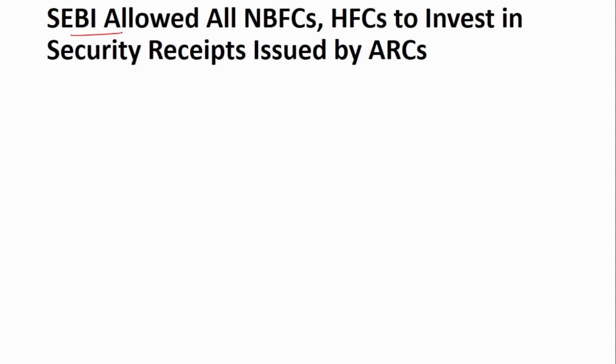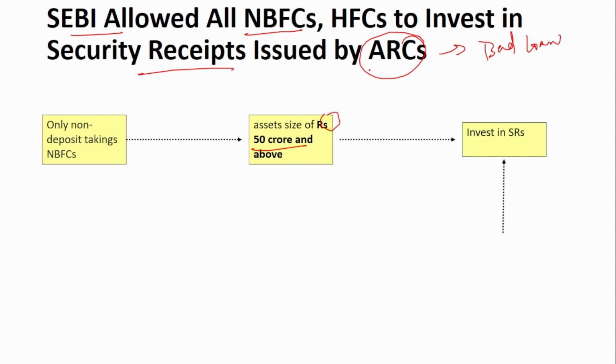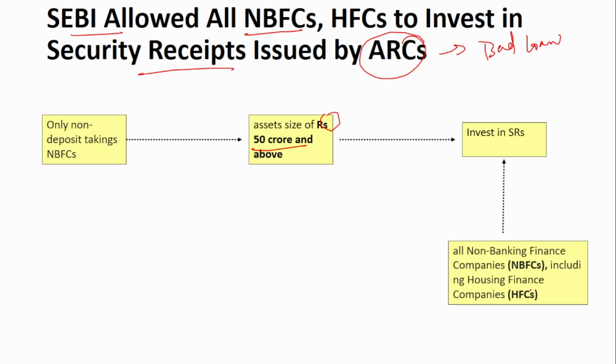The next is about SEBI. SEBI has allowed NBFCs to invest in the security receipts issued by the Asset Reconstruction Company. We know that Asset Reconstruction Companies buy bad loans, that is NPAs, from the banks and then try to recover money from the borrowers. This is the purpose of the Asset Reconstruction Company. Previously, only non-deposit taking NBFCs with asset size of 50 crore and above could invest in these security receipts. But now, all NBFCs, including the housing finance companies, can invest in the security receipts.